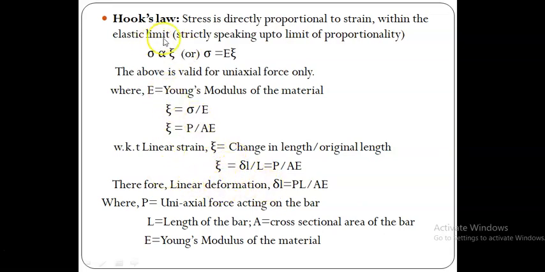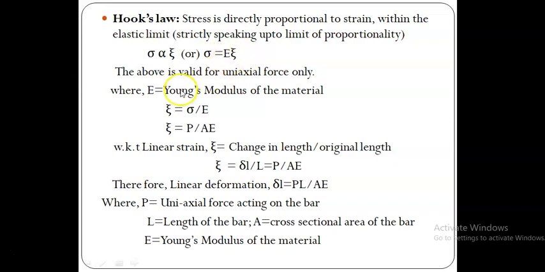So next let us see Hooke's law. What is Hooke's law? Stress is directly proportional to strain within the elastic limit, strictly speaking up to proportionality. So sigma is directly proportional to epsilon as per Hooke's law. In order to eliminate this proportionality, we introduce a constant E. Therefore sigma is equal to E into epsilon, that is stress is equal to E into strain.